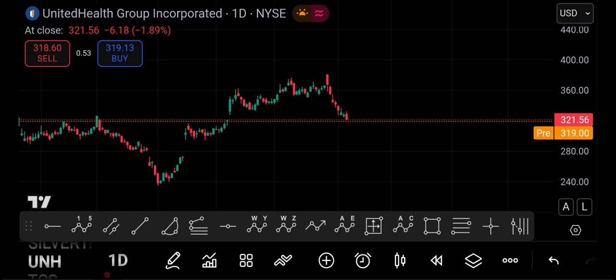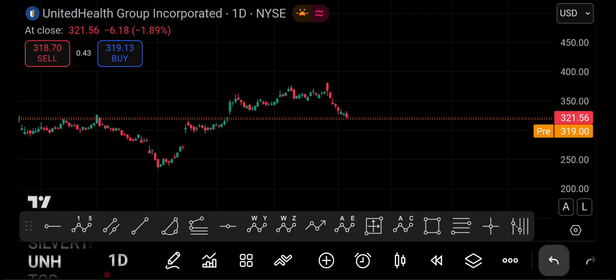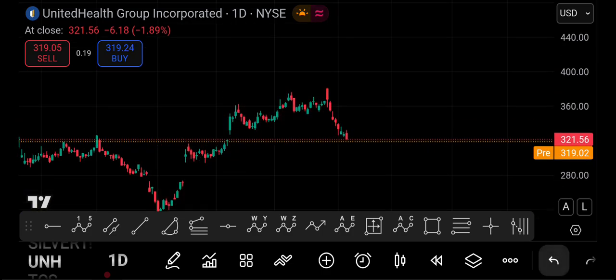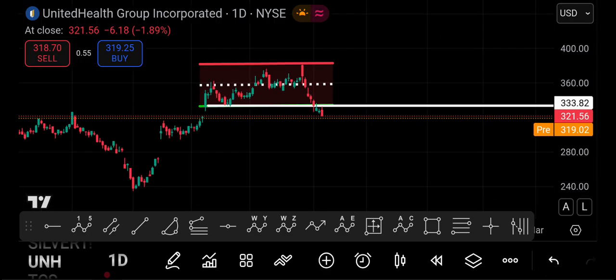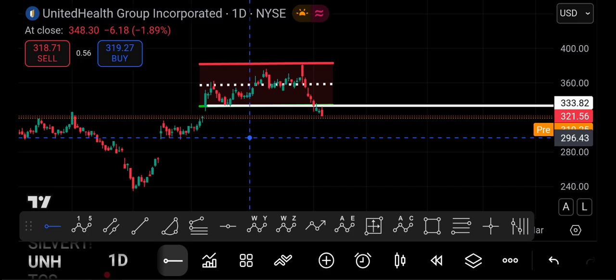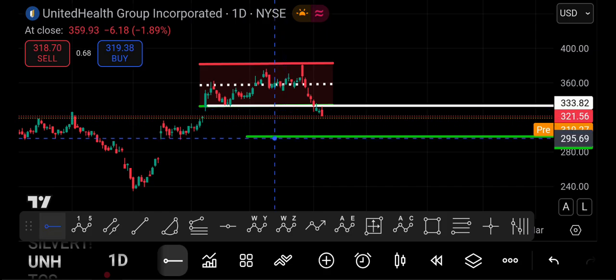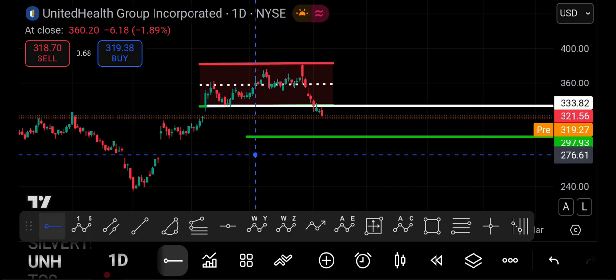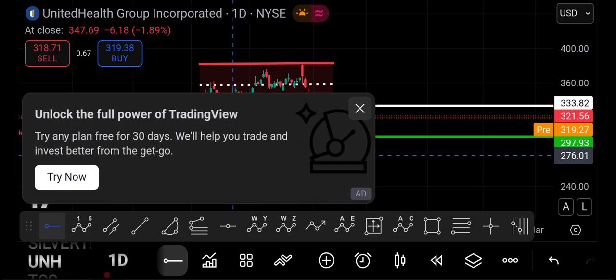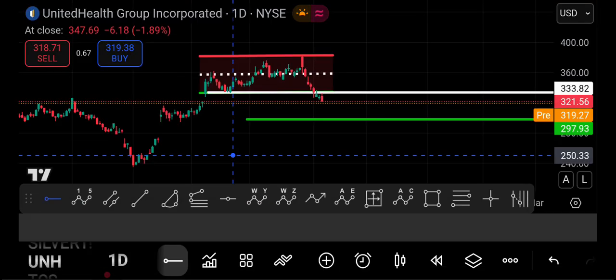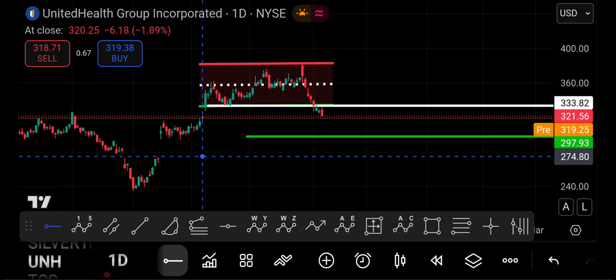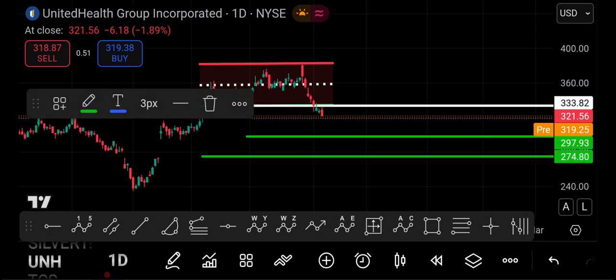And my dear friends, now we will identify the fourth major negative signal. If you take a closer look here, you'll notice there is a Darvas box pattern that got triggered. There is a range breakout, or you can say a Darvas box pattern breakdown. Due to this breakdown, the very first immediate target we can witness very soon will be $297 on the downside. And the second target, the stock may come down to fill the gap of $274.